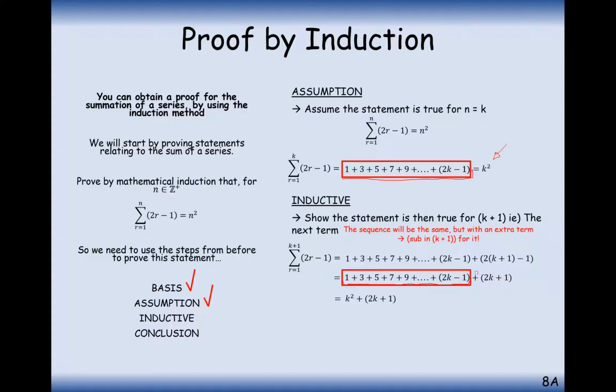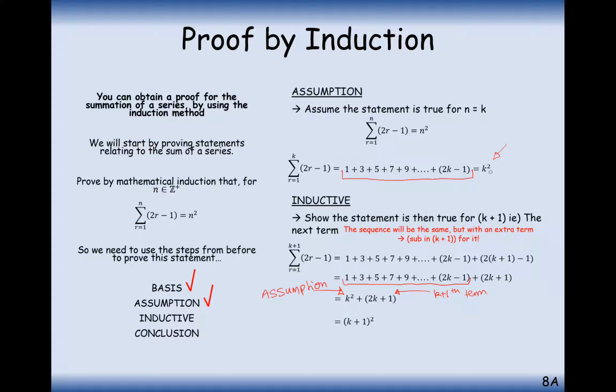Okay, and then you'll have to add on the k plus 1th step. So it's always going to be the case that this part here comes from your assumption, and it's always going to be the case that this part here comes from your k plus 1th term, when you substitute k plus 1 into the things you're adding up. Okay, and we can simplify this if we expand these brackets here and do a bit of factorising, we get k plus 1 squared. Now is that what we were looking for?